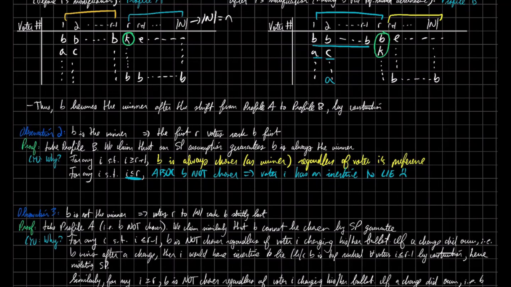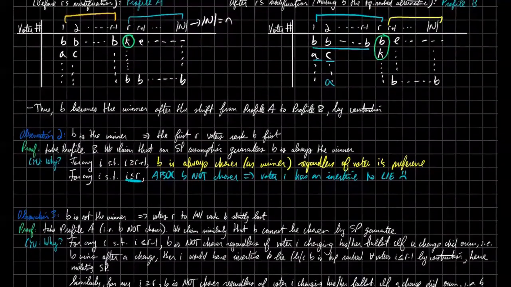We know that these voters do want B to win, and we're assuming that B is not the winner, right? So if somehow voter I changed his ballot and B won, then they clearly want to make that change. Hence it would contradict the strategy proof guarantee.